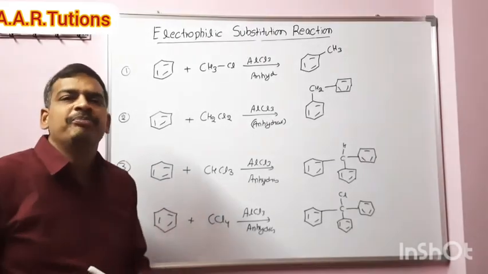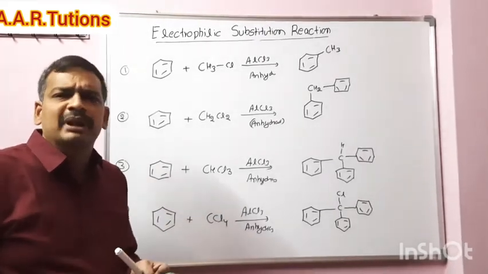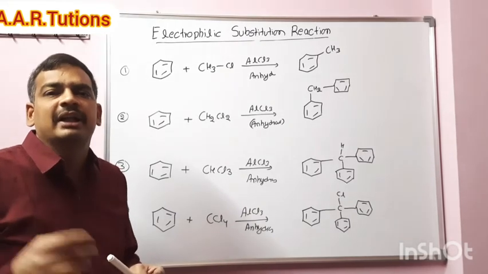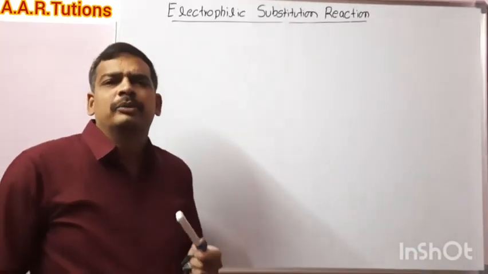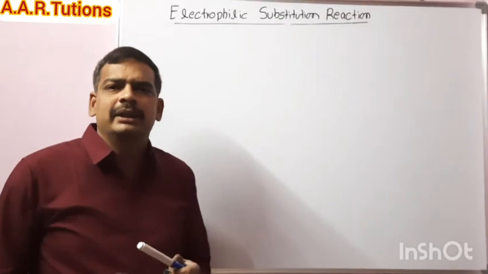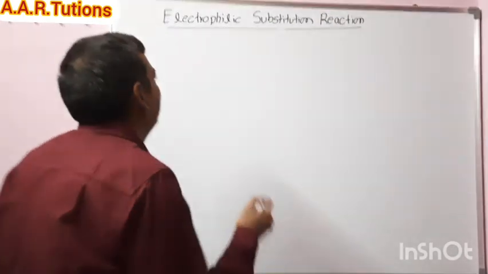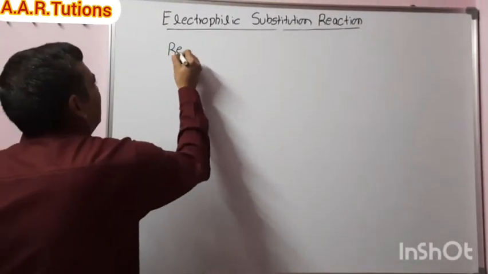Right. So coming to some important points related to the order of reactivity. Now, the reactivity of alkyl halides in Friedel-Crafts alkylation.